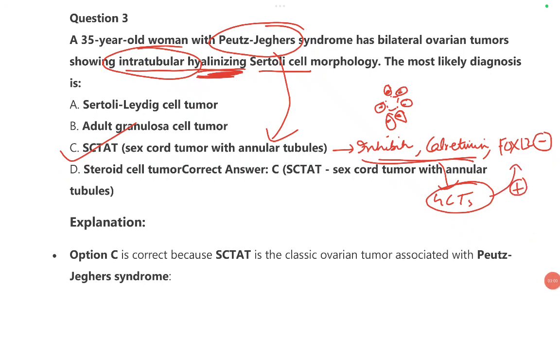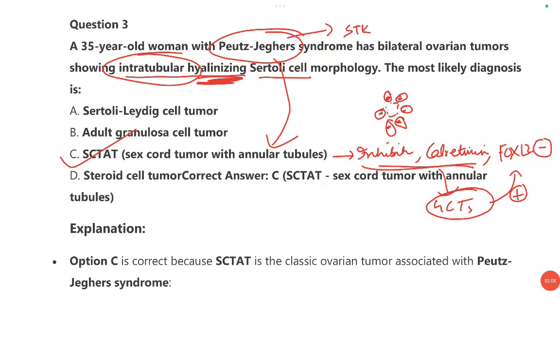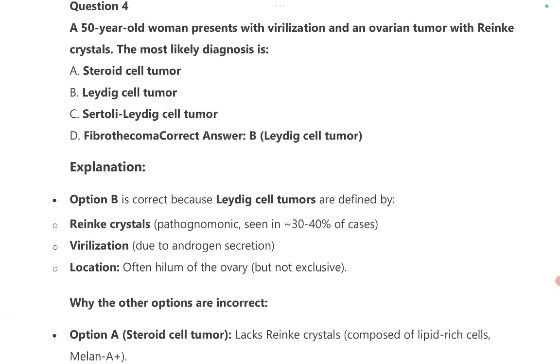So since it is associated with Peutz-Jeghers, we can also say that there is involvement of the STK11 mutation. So let's go through another question. A 50-year-old woman presents with virilization and an ovarian tumor with Reinke crystals. Most likely diagnosis is? So this is another outright question, which points us towards the Leydig cell tumor. So here features of virilization are seen due to androgen secretion, and often it involves the hilum of the ovary.